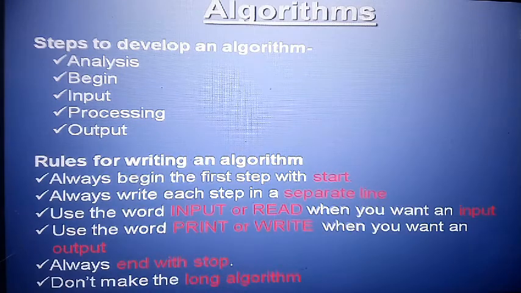Some rules are here, so one by one I will discuss. Always begin with the first step, start. Second, always write each step on a separate line. A separate line is compulsory for every step. After that, input: input means read the data, and use the word print, which means write what you want as output, the result. Always end with stop, and don't make the algorithm long. Got it? Don't make the long algorithm.